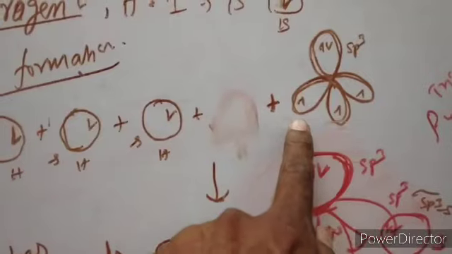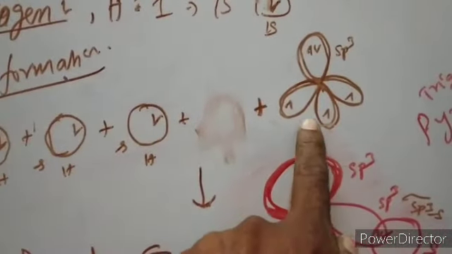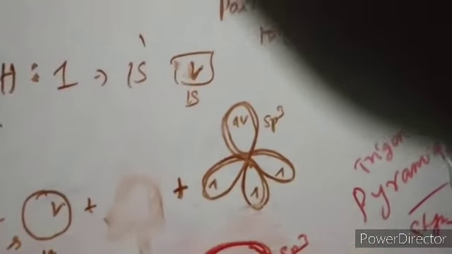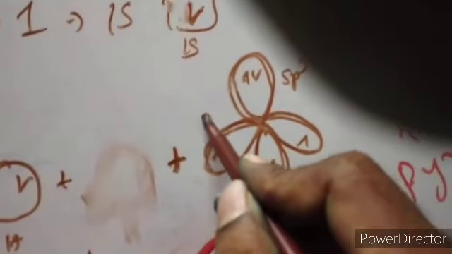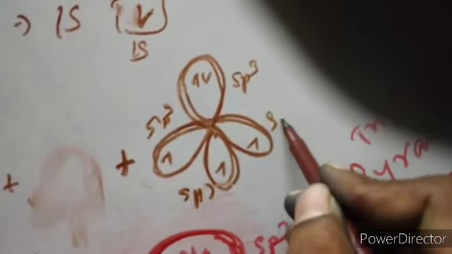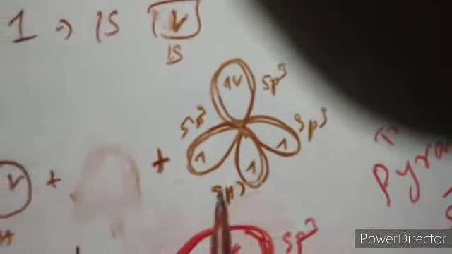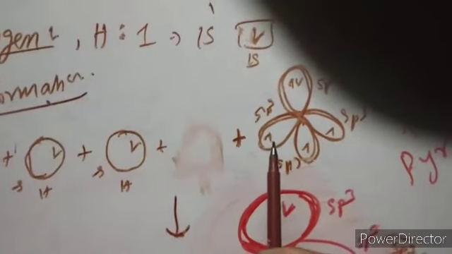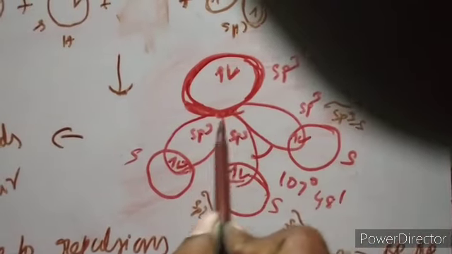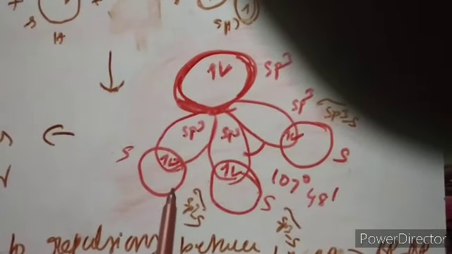Finally, this lone pair is in an sp3 orbital, and this is also sp3, and this is also sp3, and this is also sp3. So 4 sp3 hybrid orbitals are there. So this sp3 hybrid orbital overlaps with the s orbital, and a bond is formed. What type of bond? A sigma bond is formed along the internuclear axis. Sigma bond of what? sp3-s.